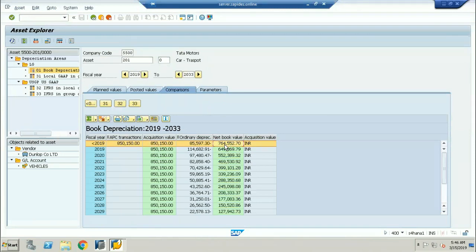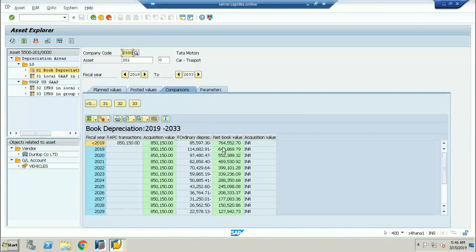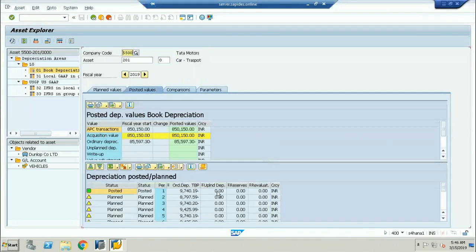But in this case, I never calculated that, because I am selling the asset in the month of March. I ran my asset on the 1st of January and completed February, so I should not take the net book value of 764,552. Why? Because I have not even completed one year. What I will do is calculate the total depreciation amount for these 3 months out of the total.